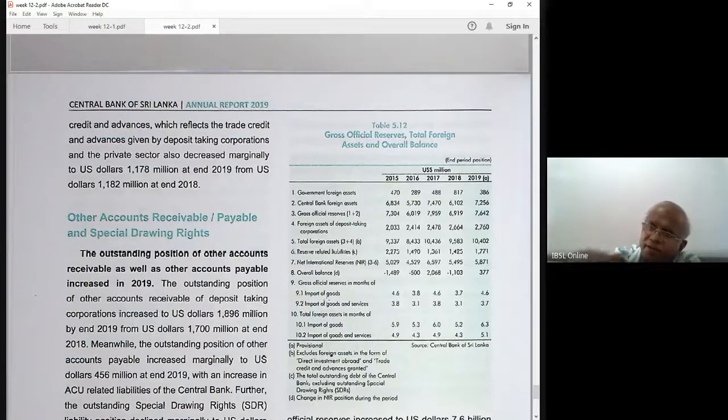If you divide that by that, the reserves are enough to finance so many months that you can depend on using your reserves. How many months of imports can be financed? It's an indicator. You don't spend all your reserves, but it's an indicator. Okay.